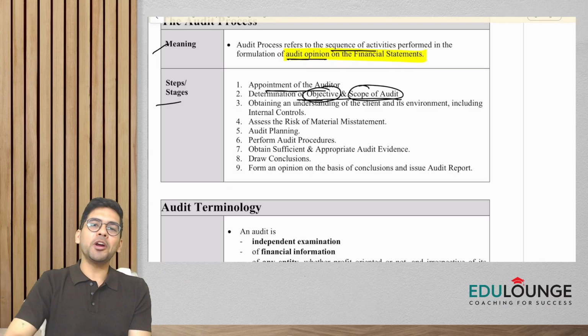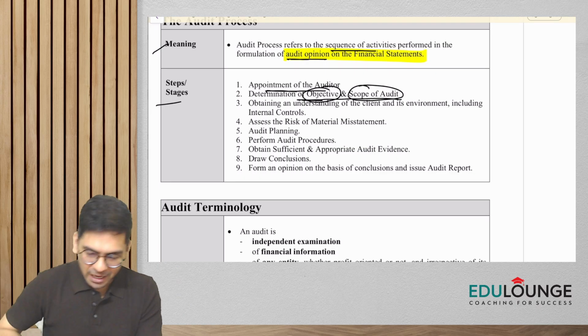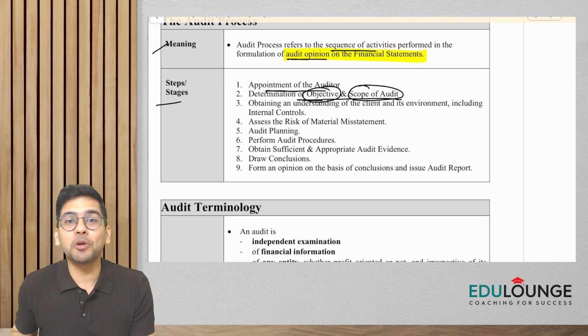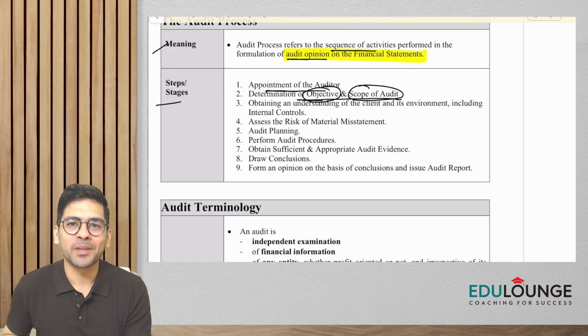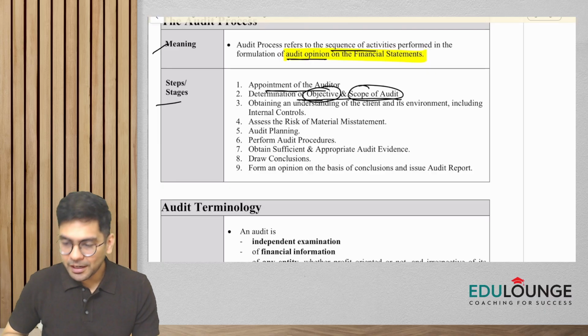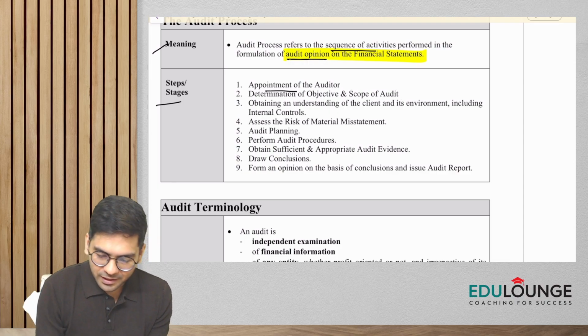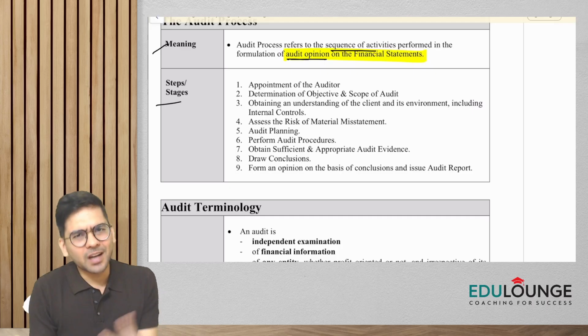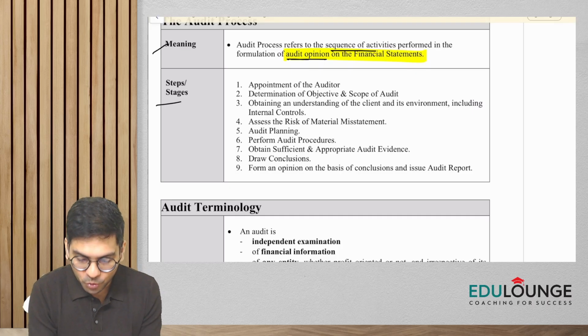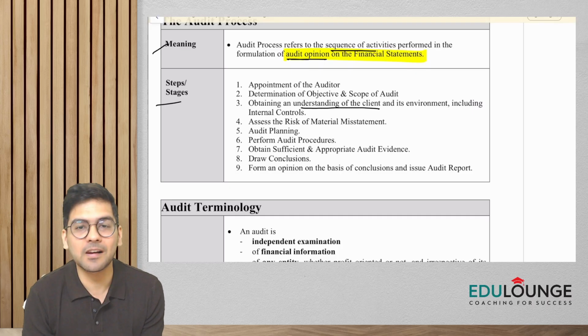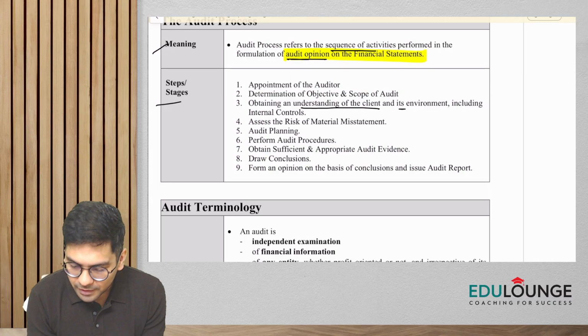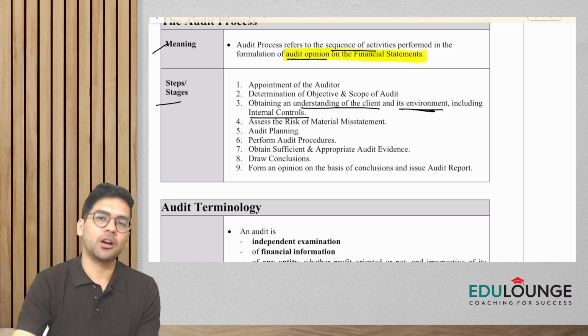So first, appointment of auditors is done. Then you need to be clear about the objective and scope of audit. All right. Now, once all these things are done, the basics, let's start with the audit now. Okay, as an auditor, you have to obtain an understanding of the client and their environment, including the internal controls.